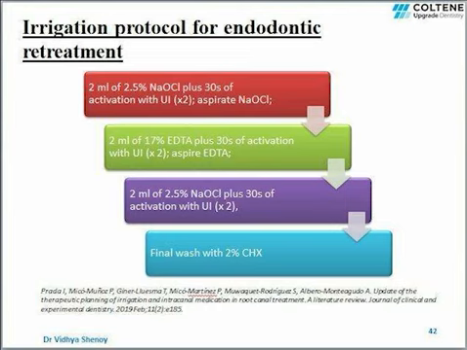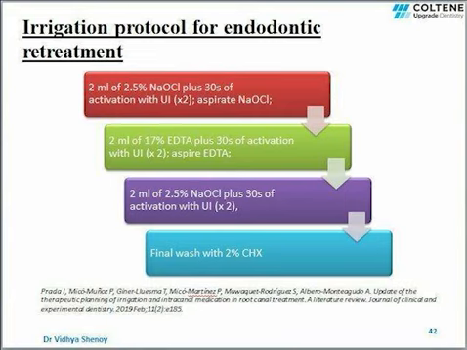First irrigant which is to be used is 2 ml of 2.5% sodium hypochlorite for its antibacterial effect and its organic tissue dissolving property, so as to remove any necrotic pulpal tissue remnants if it is present in the canal. Activate it using ultrasonic for 30 seconds. After that, aspirate sodium hypochlorite and irrigate the canal using saline so as to remove any remnants of sodium hypochlorite.